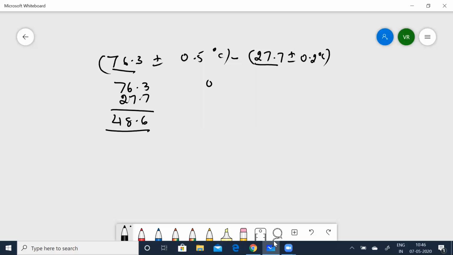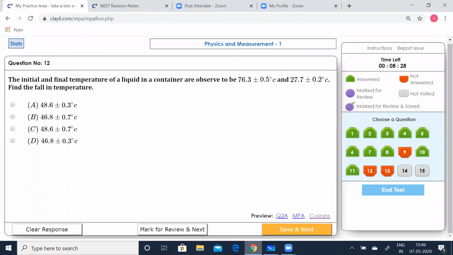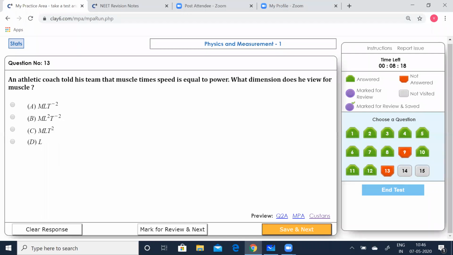Yes. And you'll have to add up the errors, 0.5 and 0.2. That gives you 0.7. So that gives you 48.6 plus or minus 0.7. So option C is correct. Okay, 48.6 plus or minus 0.7. So we'll have to say that. Okay. Yeah. Now we'll go to the next question.